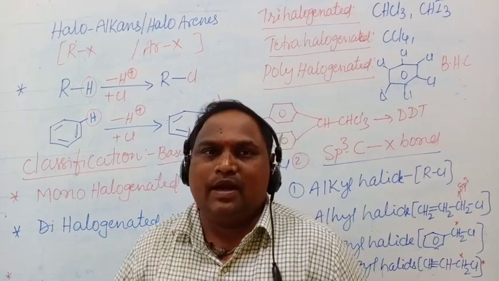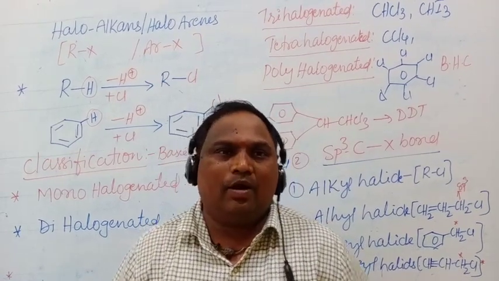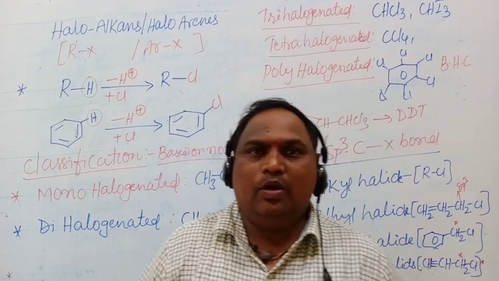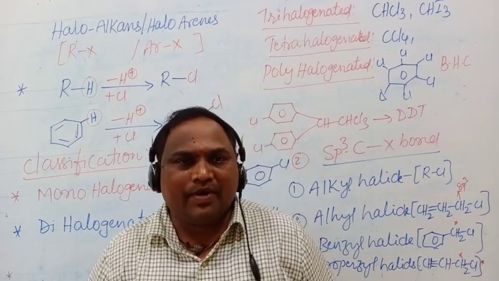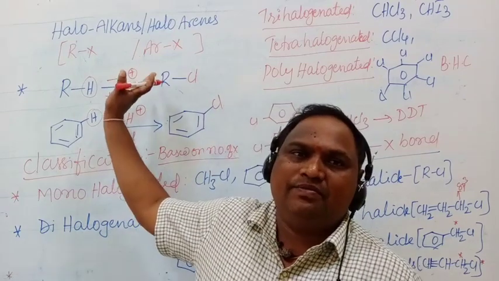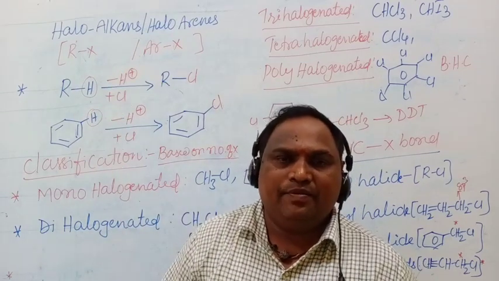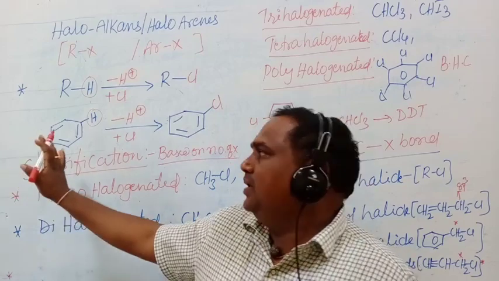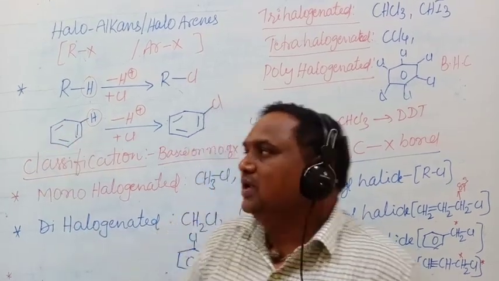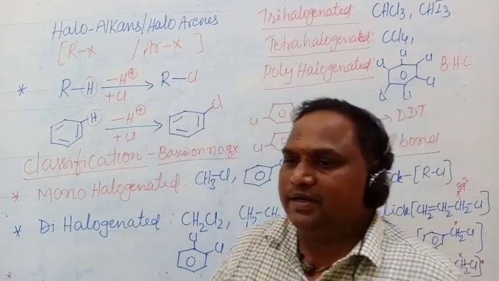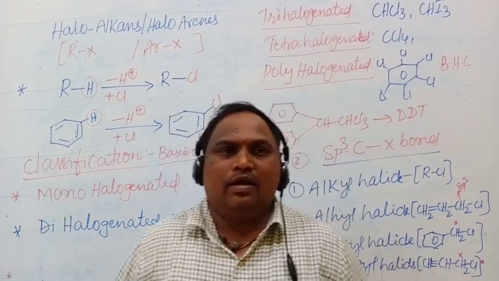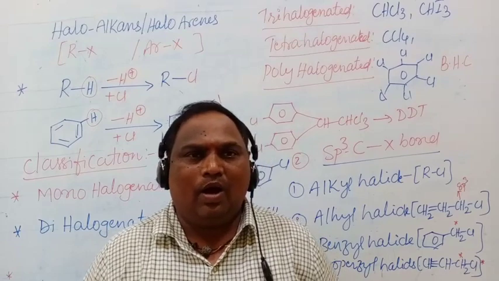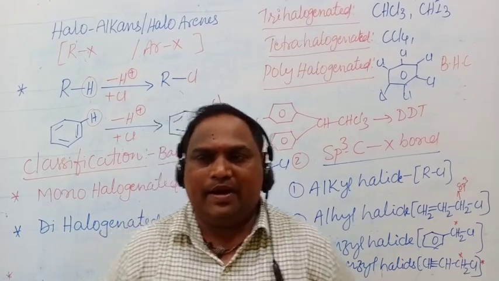This is the general definition of haloalkanes and haloarenes. Just replacing one of the hydrogens from aliphatic hydrocarbons will give haloalkanes. If we replace one of the hydrogens from aromatic hydrocarbons, it will give haloarenes.